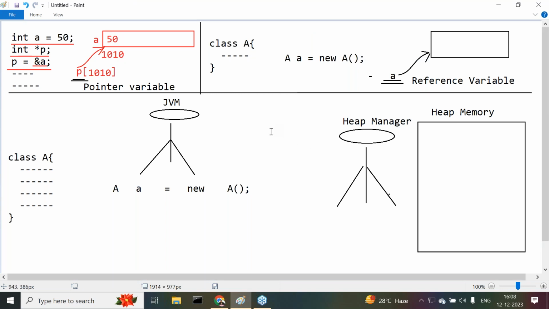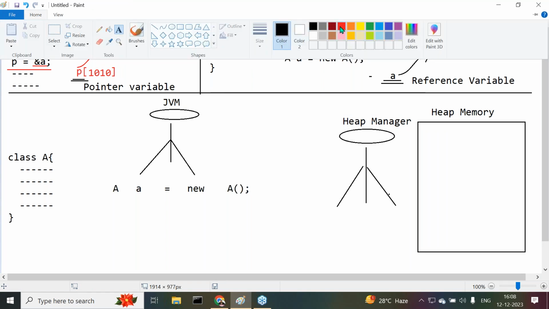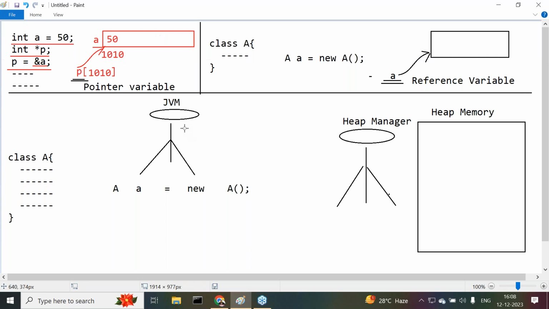Okay, now observe carefully. When JVM executes this particular instruction, a small a is equal to new A constructor, especially the new keyword, immediately JVM will request the heap manager to create an object for class A.